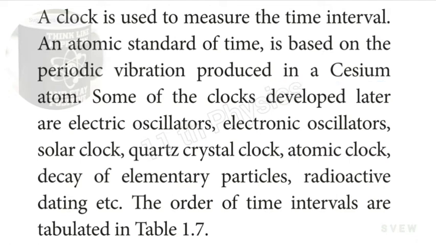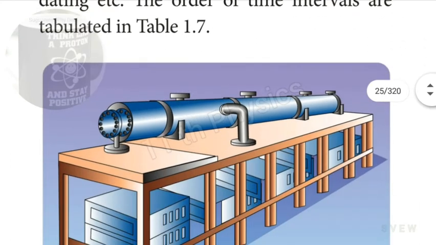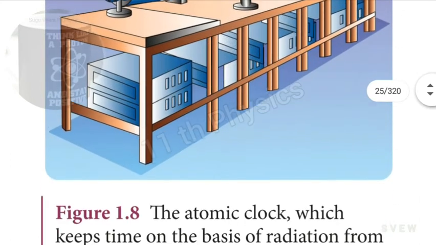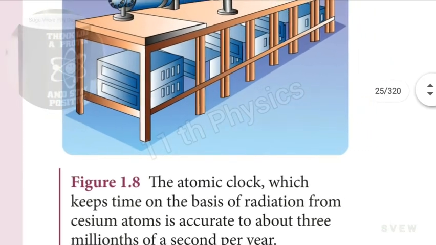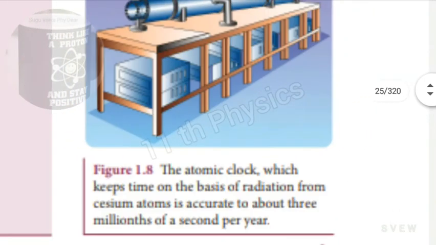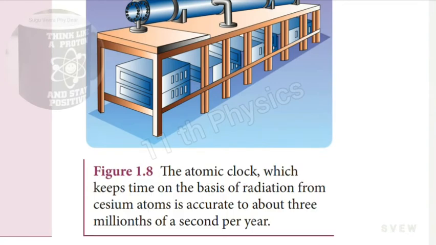Some of the clocks developed later are electric oscillator, electronic oscillator, solar clock, quartz crystal clock, atomic clock, decay of elementary particles, radioactive dating, etc. The order of time intervals is tabulated in table 1.7. The atomic clock, which keeps time on the basis of radiation from cesium atoms, is accurate to about 3 millionths of a second per year.